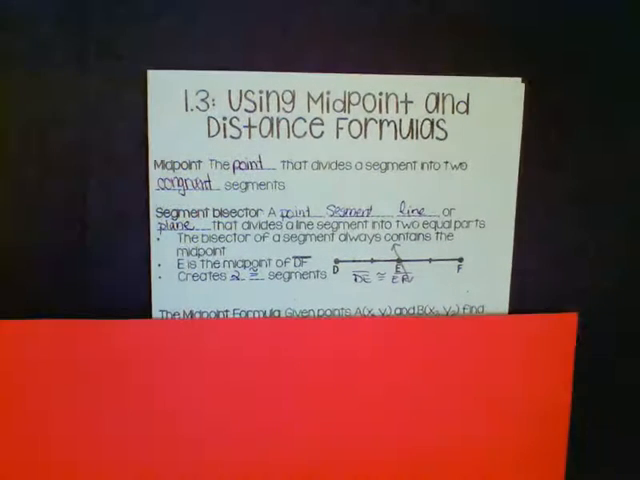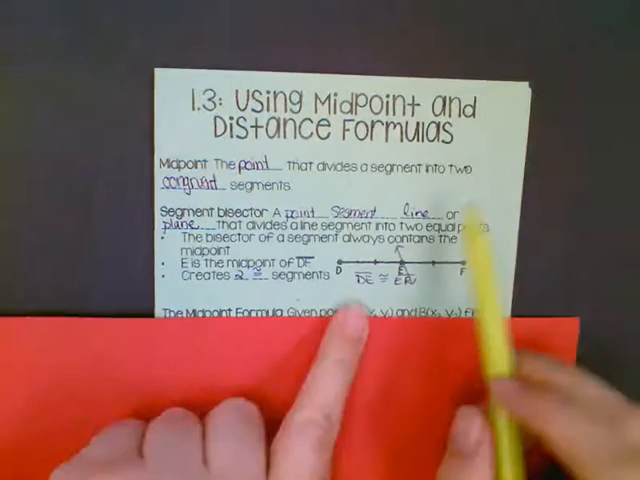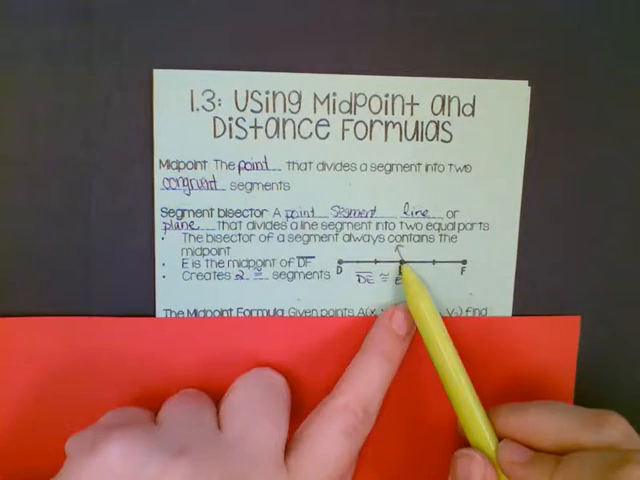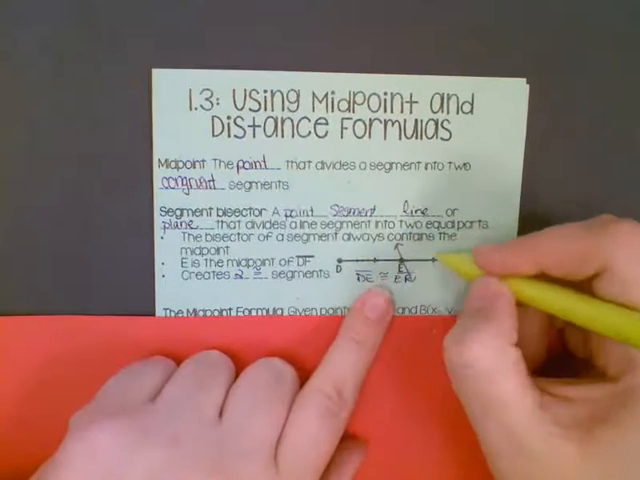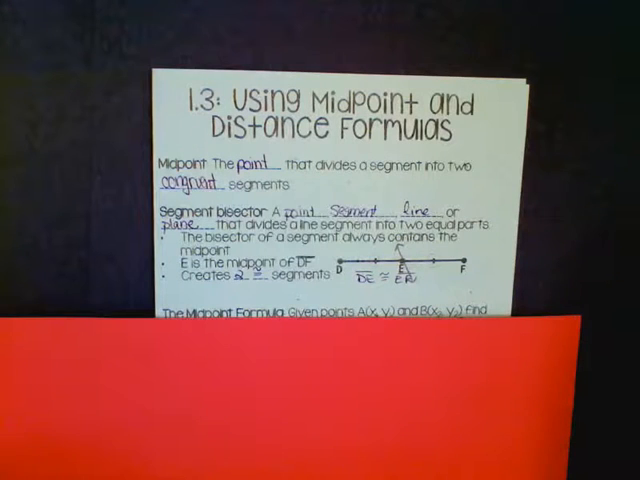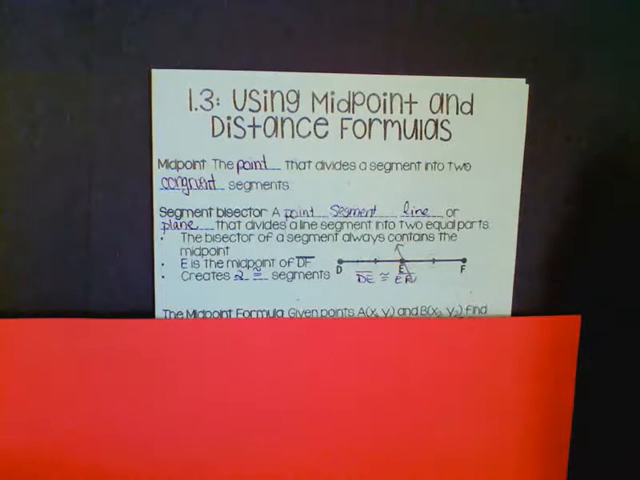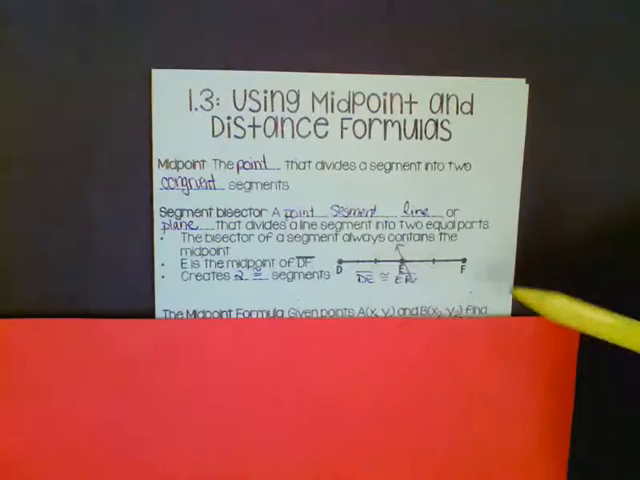Okay, so that midpoint always creates two congruent segments, and I just wrote out, so DE is congruent to EF, because E is the midpoint. Remember we talked about what these little things mean, those are congruency marks. Okay, so that's how we look at it if it's a picture of a segment like that.